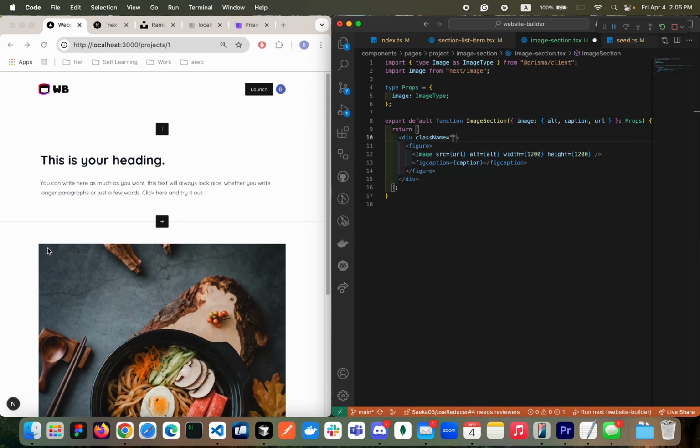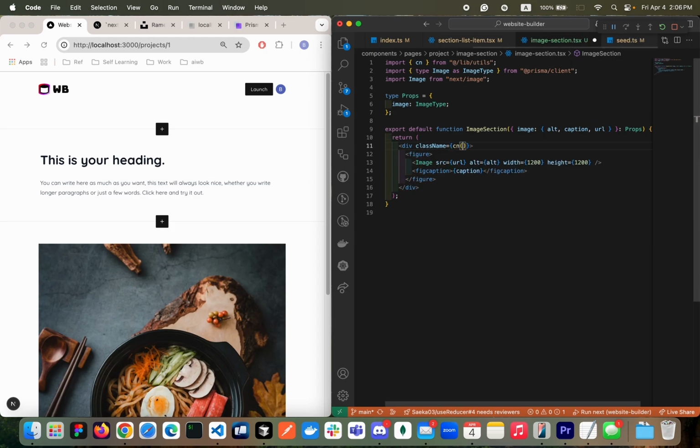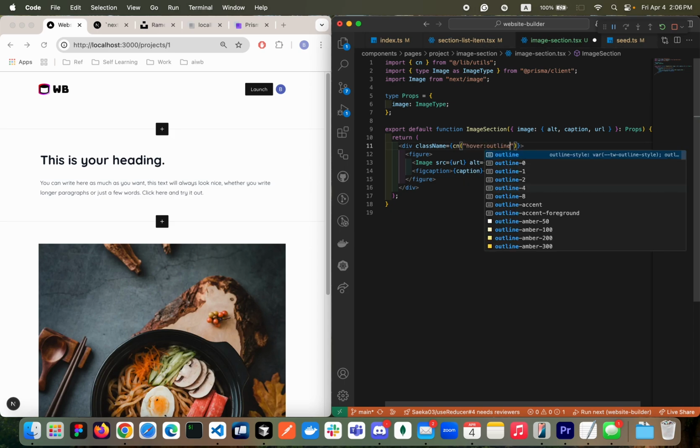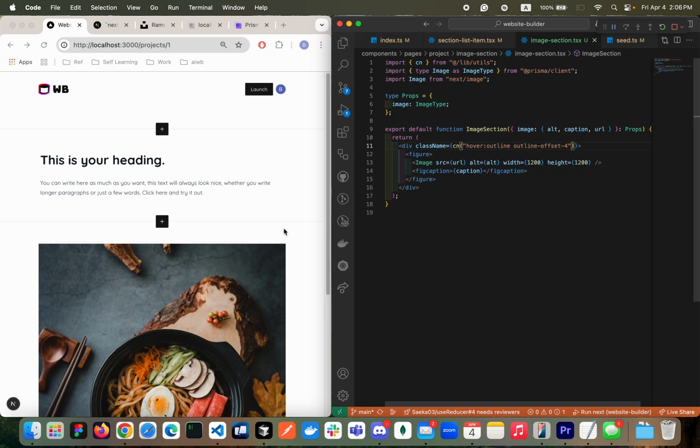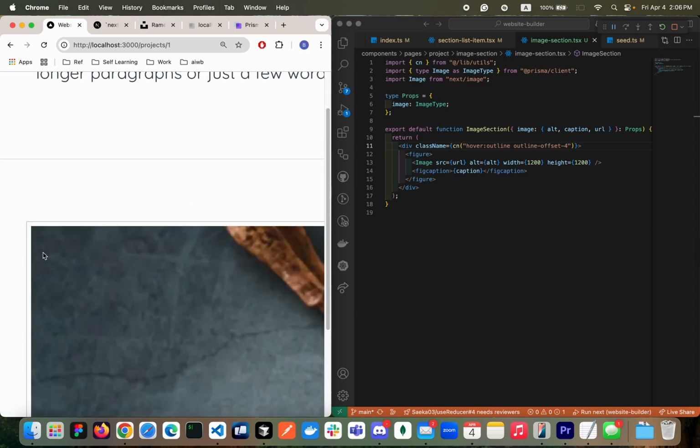When it's hovered, I will have outline. Let's use the CN because this has a lot of classes that will be used. When it's hovered, then I'm gonna have outline, and the outline option is 4. So now let's take a look. Yeah, do you see? So let me just zoom up. When it's hovered, it's gonna look like that.